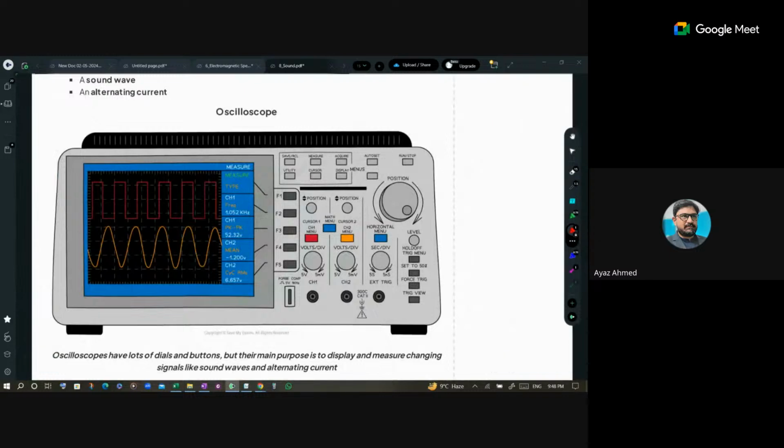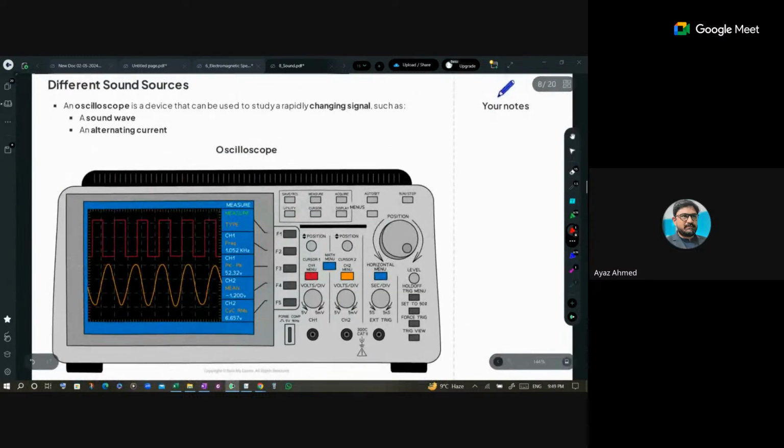Good. Now this is a description of a sound wave. Different sound sources have different wave shape. This is called your pitch of the sound. Oh, sorry, timbre of the sound. What do we call it? Timbre. Timbre of sound. Timbre of sound tells us, for example, when we ring the bell at the gate, someone asks me who is there.